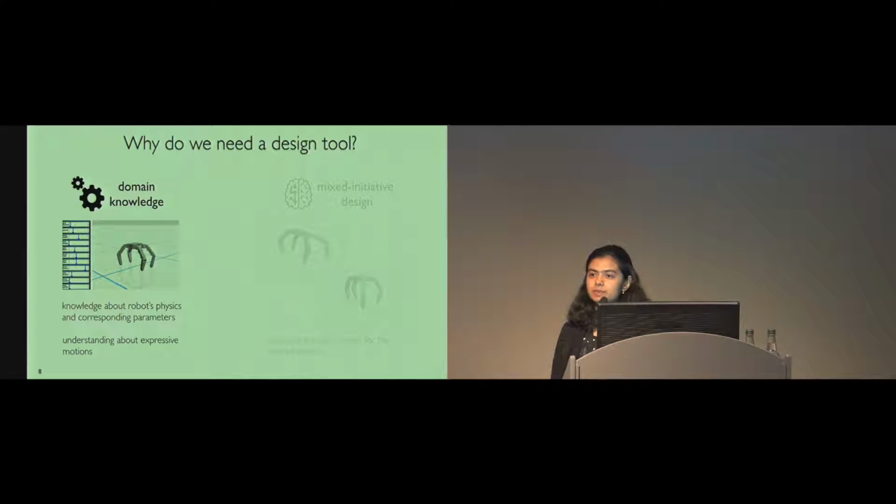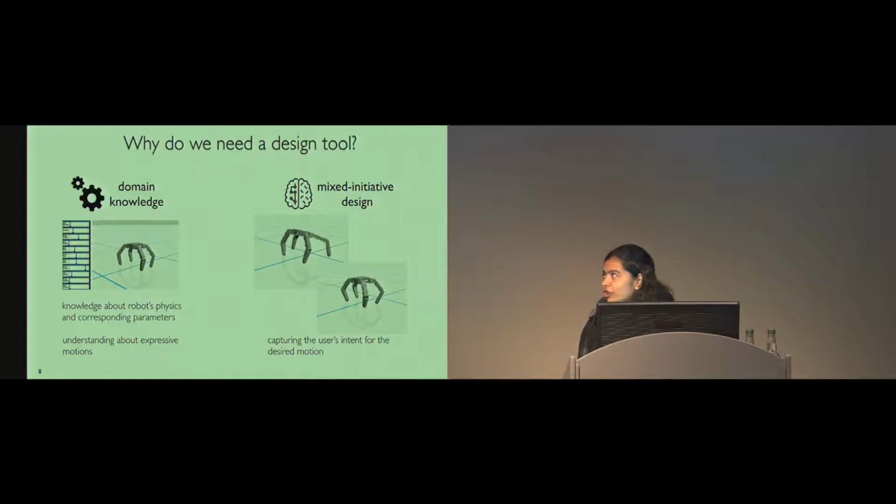Unfortunately, creating such expressive robot motions is very challenging because it requires a lot of domain knowledge. One needs to understand about the robot's physics as well as about various parameters that need to be tweaked to create the desired motion. And the space of these parameters is very non-intuitive and high-dimensional. One also needs some understanding about what it means to convey expressions with motions.